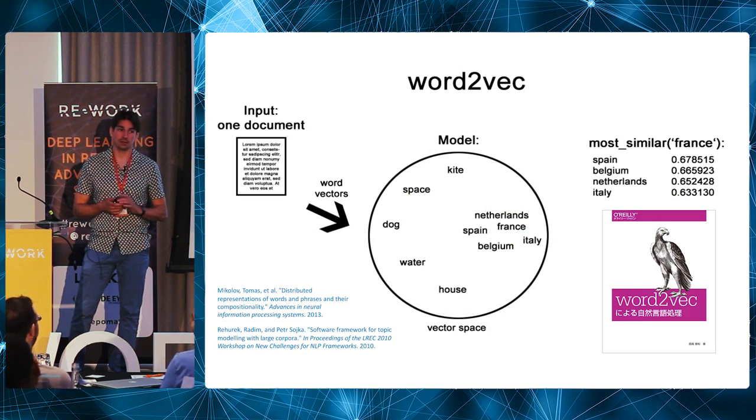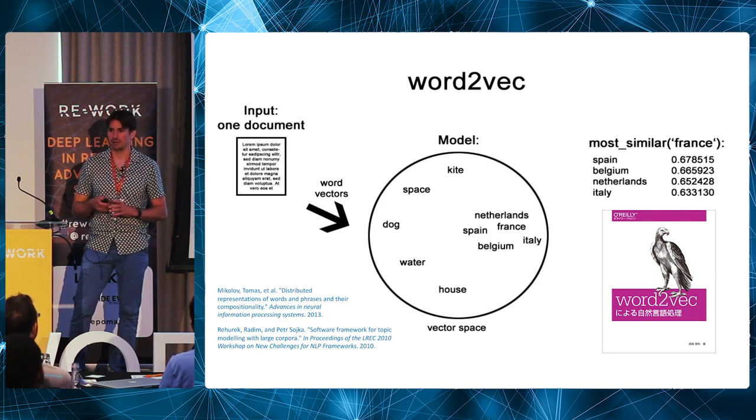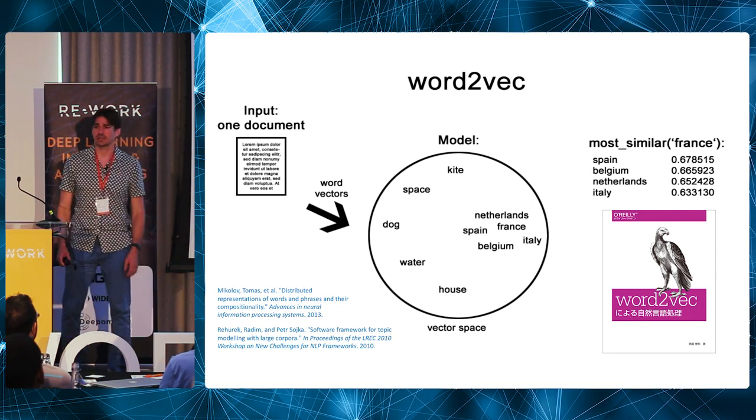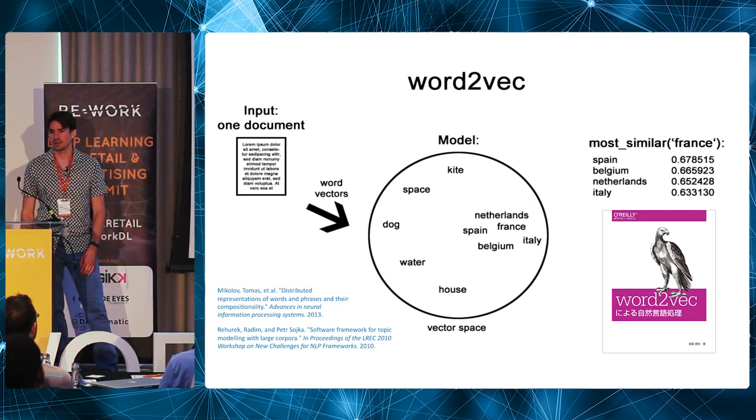Embeddings originated in natural language processing. There's this really super famous model called Word2Vec by Thomas Mikolov, when he was at Google, he's now at Facebook. It has to be one of the most successful deep learning models in the world. It's in Google's search engine. It's what your phone does when you talk to it.